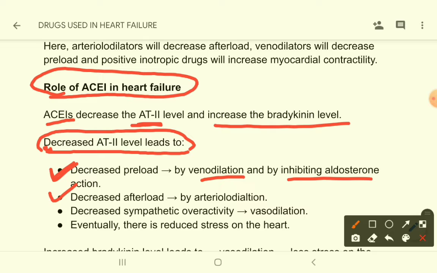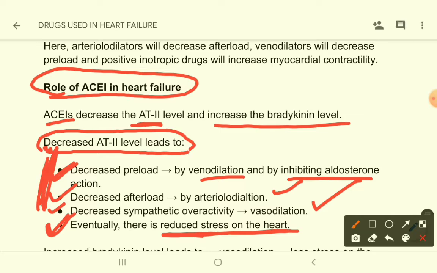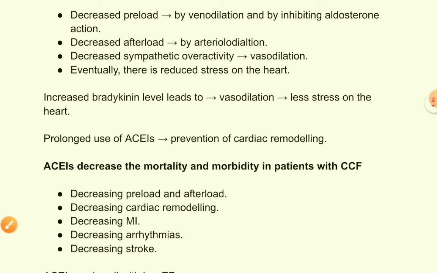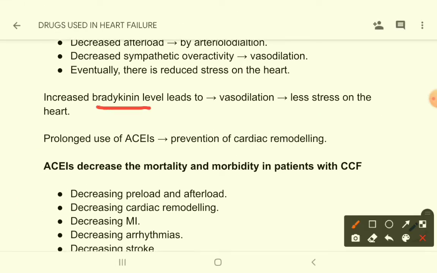They will decrease afterload by arteriolodilation. They will decrease the sympathetic overactivity, that will lead to vasodilation, and eventually there is reduced stress on the heart. All these actions will lead to reduced stress on the heart. And increased bradykinin levels will lead to vasodilation. That means venodilation and arteriolodilation, that will lead to decreased preload and afterload, and ultimately less stress on the heart.